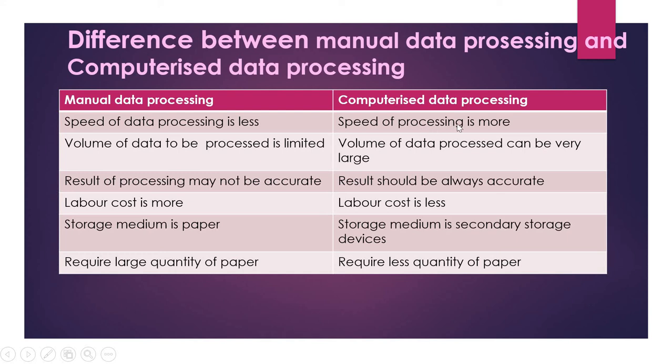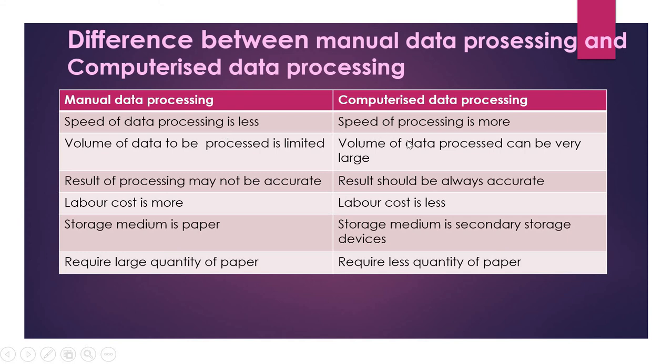In computerized, the speed of data processing will be more compared to manual data processing. Then second one, the volume of data to be processed is limited. That is, we can process only limited data. A large amount of data we cannot process using manual data processing.